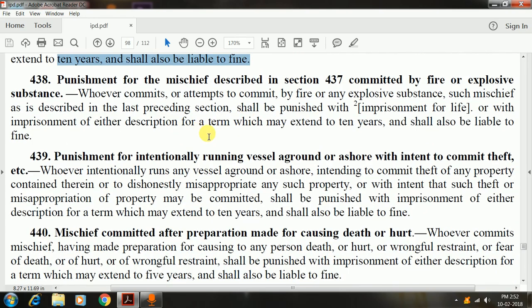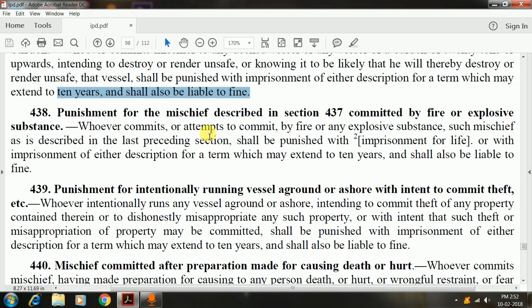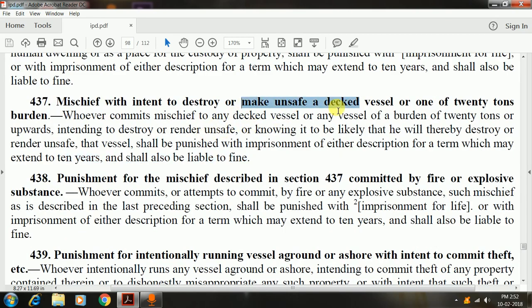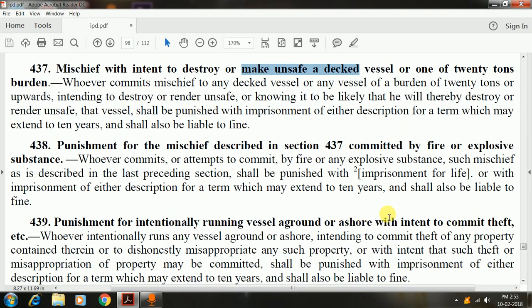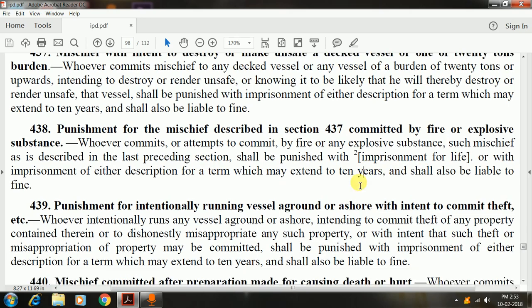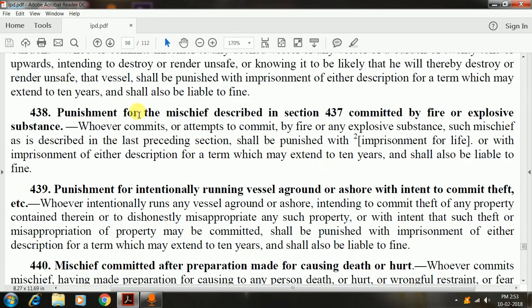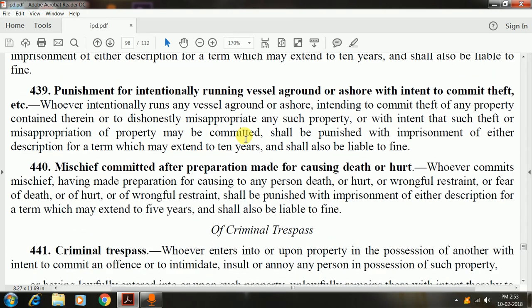Punishment for mischief described in section 437 committed by fire or explosive substance. So if you commit this act, that is, if you damage a vessel by using explosive substance, then it is 10 years and it shall also be liable to fine, although it is the same as that of this one. The punishment for both such acts is the same and it is not aggravated.